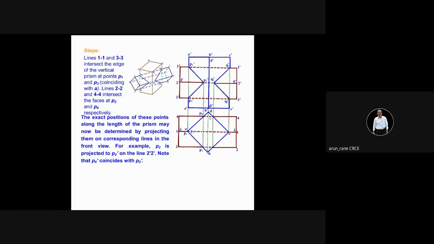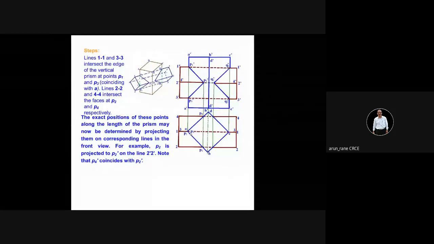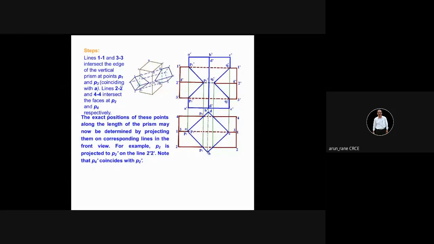Look at my cursor. I'll start from here. This, and this dotted line. This will correspond to this line. And over here in the front view, it is like this. This is like a damru, Lord Shiva's damru, it's like that.